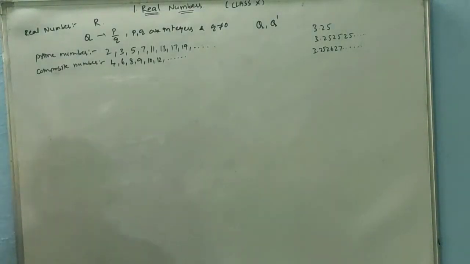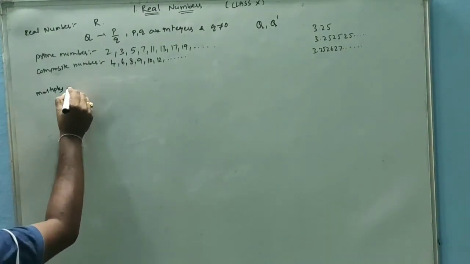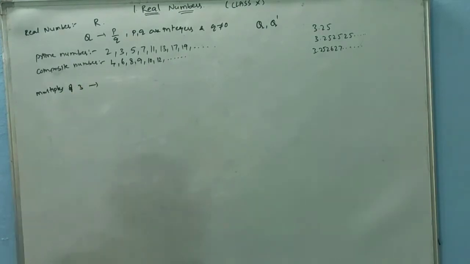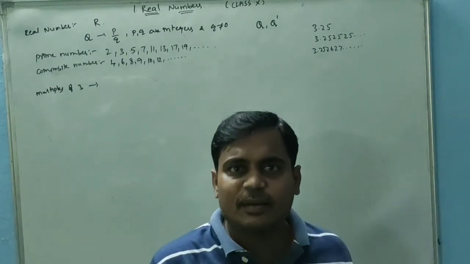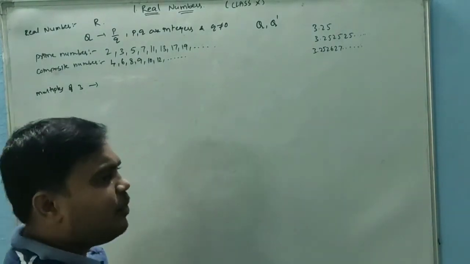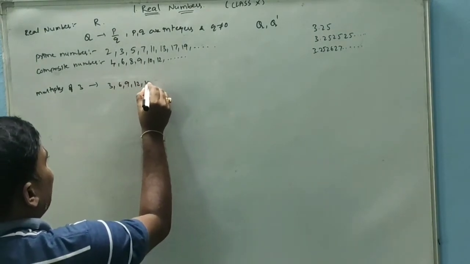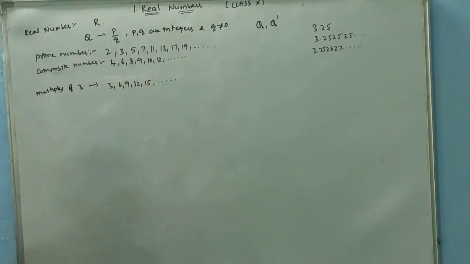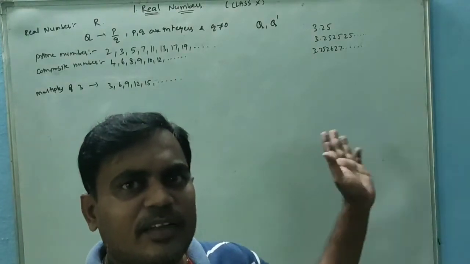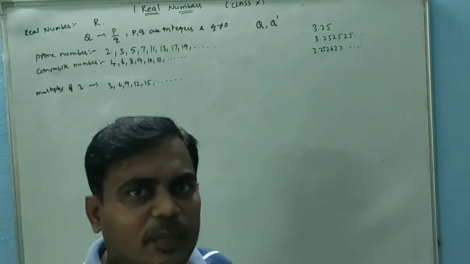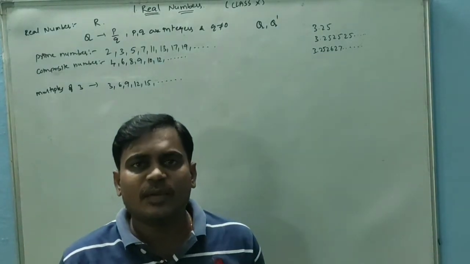Okay, next, coming to multiples. For example, I am taking multiples of 3. If we multiply 3 with some numbers, the resulting numbers are called multiples of 3. For example, 3 into 1 is 3, 3 into 2 is 6, 3 into 3 is 9, 3 into 4 is 12, 3 into 5 is 15, and so on. If we write the 3 table, it will be the multiples of 3. Multiples of 5 are 5, 10, 15, 20, 25.